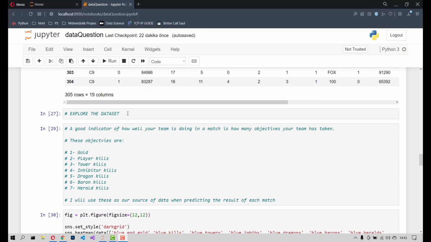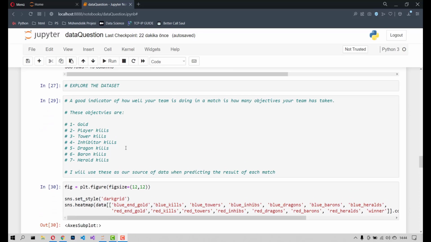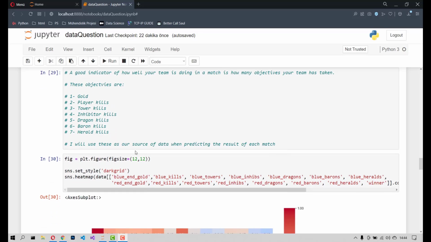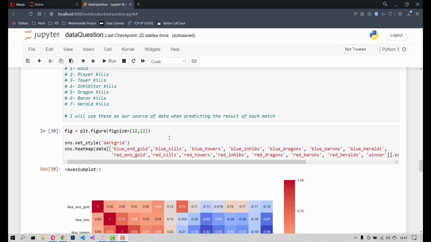And the next stage is exploring the dataset. A good indicator of how well your team is doing in a match is how many objectives your team has taken. These objectives are gold, player kills, tower kills, inhibitor kills, dragon kills, baron kills, herald kills. I will use these as the source of the data when predicting the result of each match.